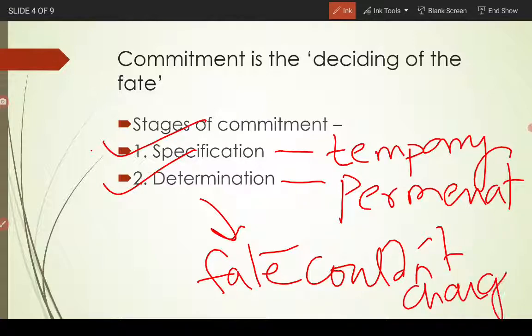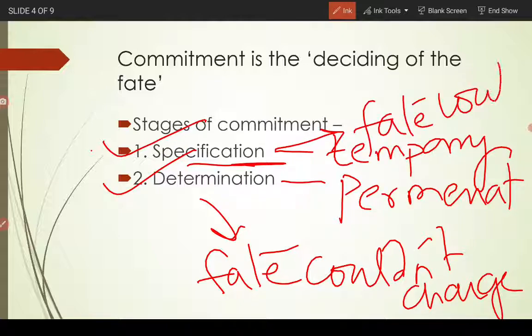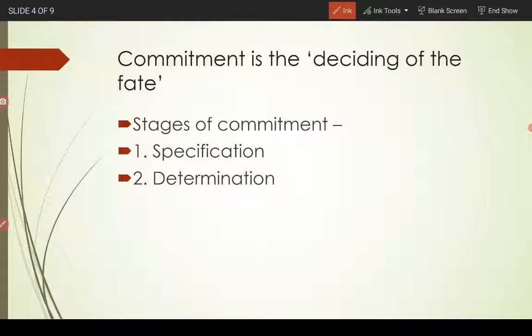But in case of specification, the fate could change, right? So that's about these two types of commitment. Specification is a temporary kind of commitment, determination is a permanent kind of commitment. When the cell has been determined, when it is decided that it is going to differentiate to become this, there is no changing that.